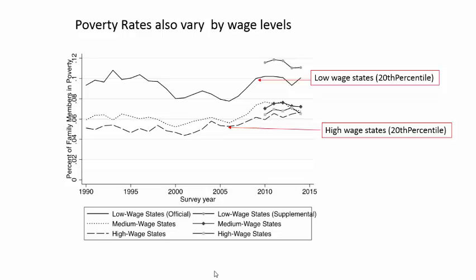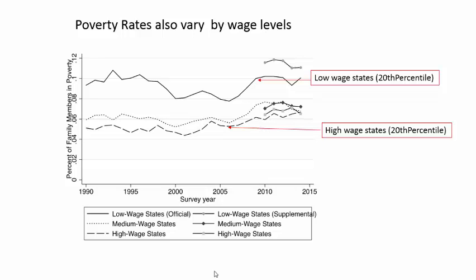In addition to focusing on the role of aggregate employment rates, or hours and weeks of work, we can also consider how the level of wages at the bottom of the distribution affects poverty. Recall from our discussion of rising inequality that wages for the bottom 20% of earners have been stagnant or falling for many decades. One way to look at the connection between the level of wages and poverty rates is to look across states within the U.S.